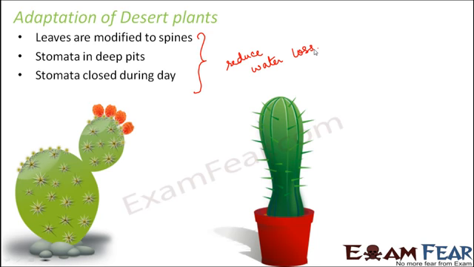Now the question is, who designed these plants? These plants have evolved on their own over the past thousands of years, and gradually these changes have come into them in order to adapt to the particular environment. Like how we have learned in the lesson on evolution, right?